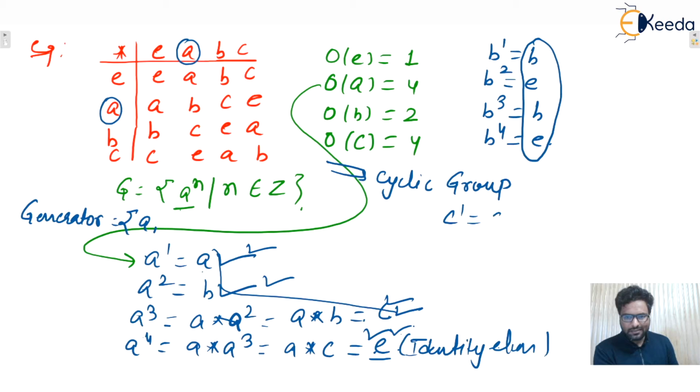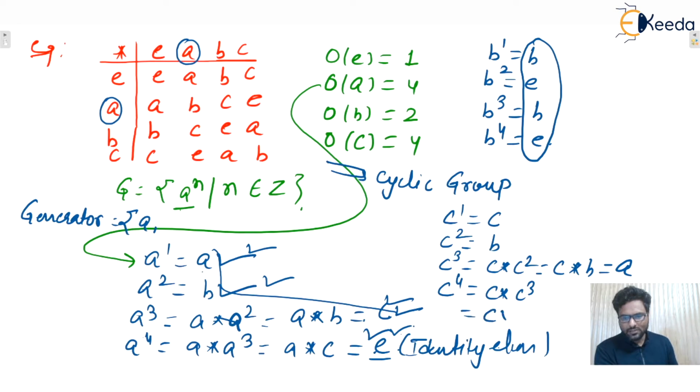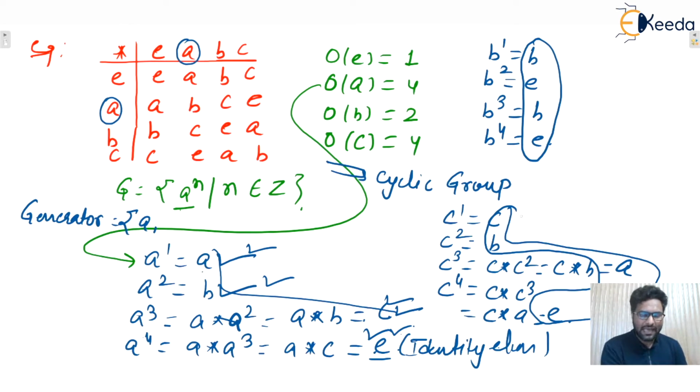Now check for C. Let's say C raised to power 1 is C. C square is C star C, that is B. Then C cube is C star C square, that is C star B, and C star B is A. And C raised to power 4 is C star C cube. Then C star C cube is C star A, and that is the identity element. Here also we can say that all elements of the group, A, B, C as well as E, are generated with the help of C. So we can say that C is also a generator. Yes or no? So here two generators are there, A and C, isn't it? I hope this one is clear to everyone.